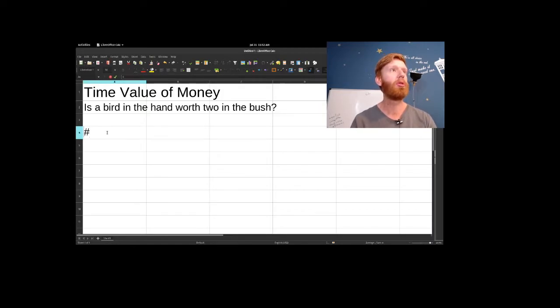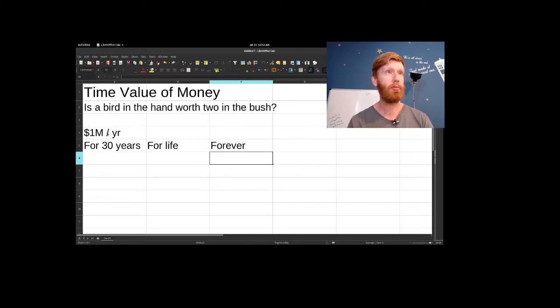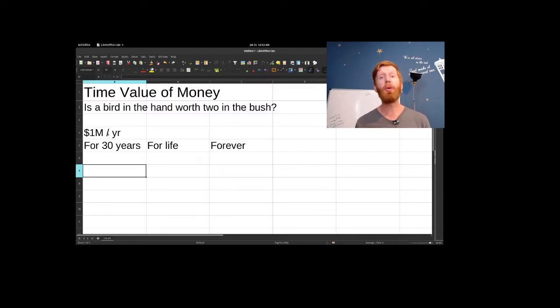So, $1 million per year for 30 years, for life, and forever. It's tempting to think that for 30 years, this is going to be worth $30 million. And this is a bit of bad advertising that lotteries engage in. They will tell you this is a $30 million prize, but you read the fine print and it's actually $30 million over 30 years. That is not worth the same as $30 million right now.